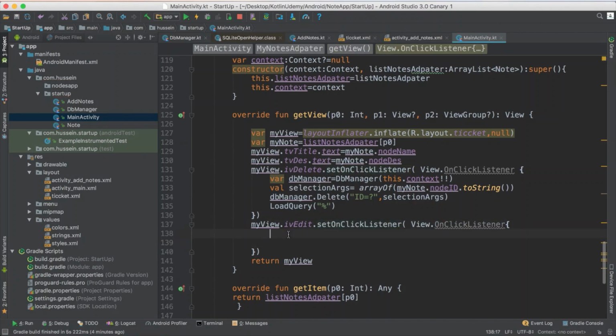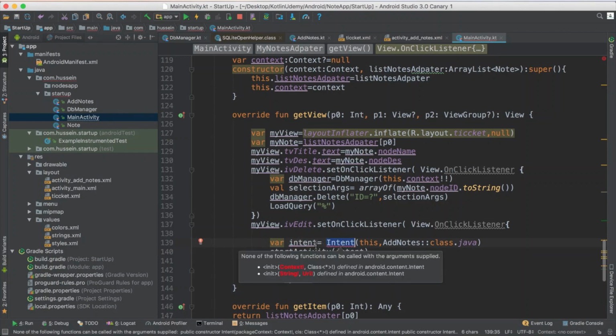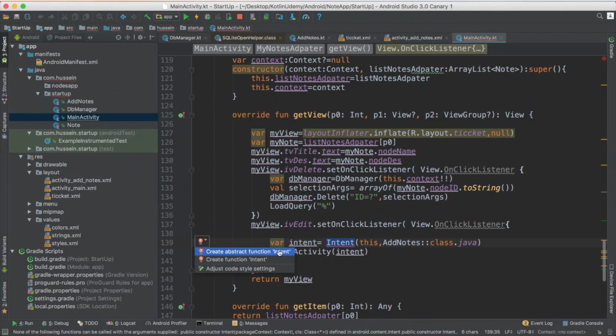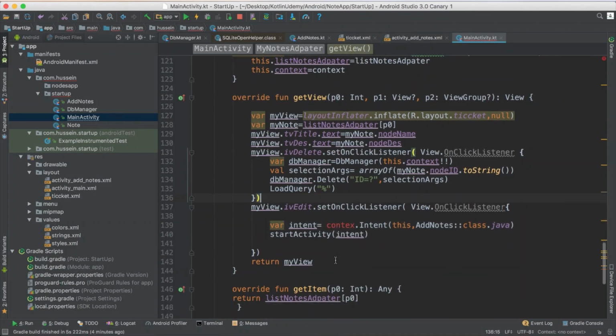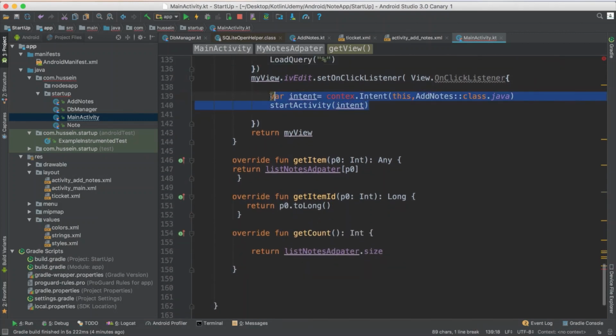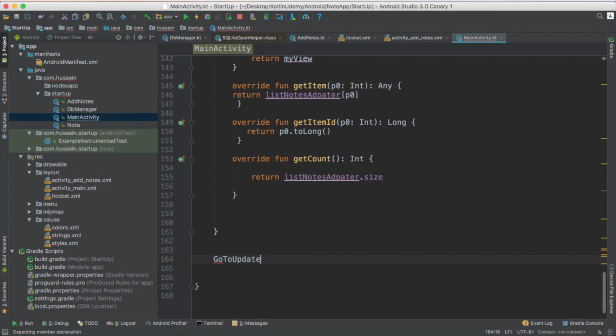Maybe I set it repeated. Now what I want to do is define my intent and go to that activity, but here it says it doesn't know what I mean by intent. Maybe it needs you to write context.intent. I could fix it, but it wasn't able to understand this inside this class, so it's better to call it from outside the class. Define a method, go to update function, and this function gets just the note as an object.